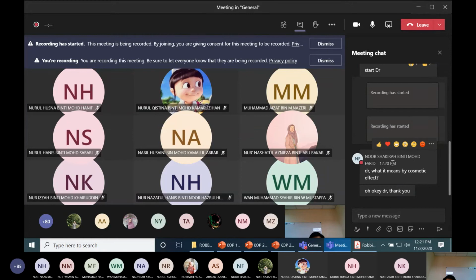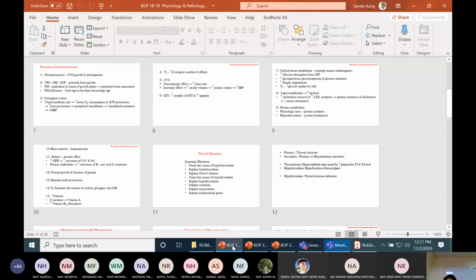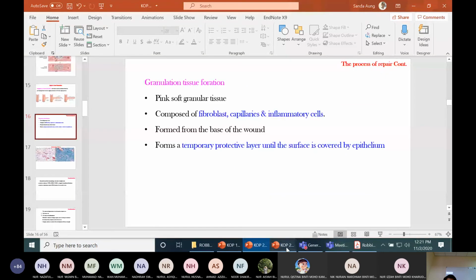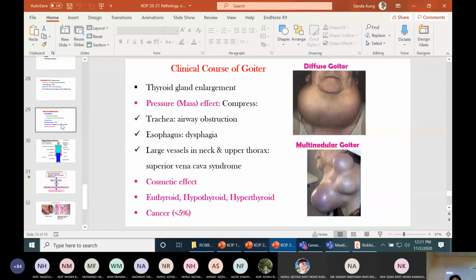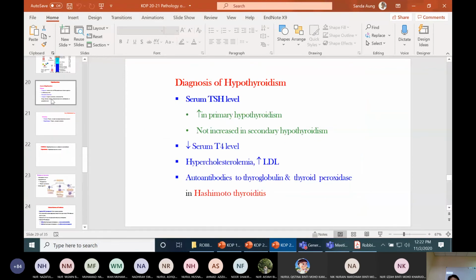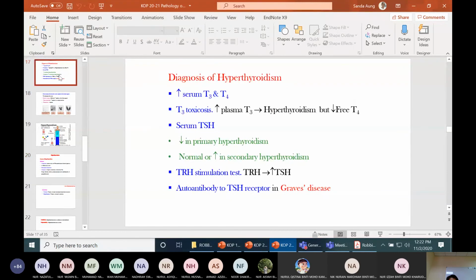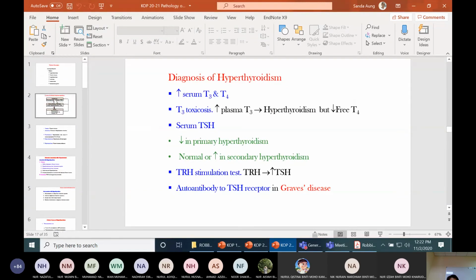Doctor, can you explain about the serum TSH level at the diagnosis? The hypo or hyper? Okay, TSH level. Let me explain hyperthyroid first. So in hyperthyroid, before the TSH level, you see here this one.